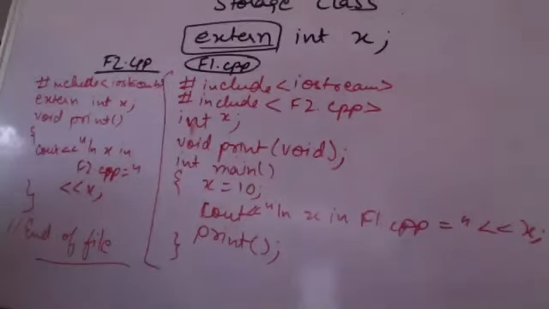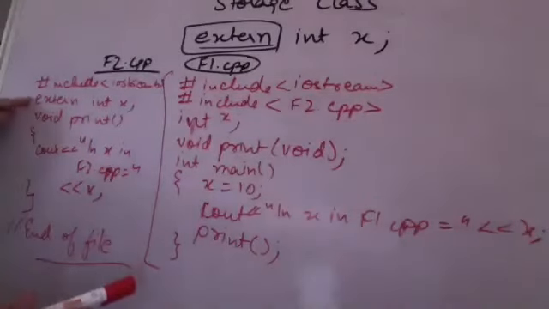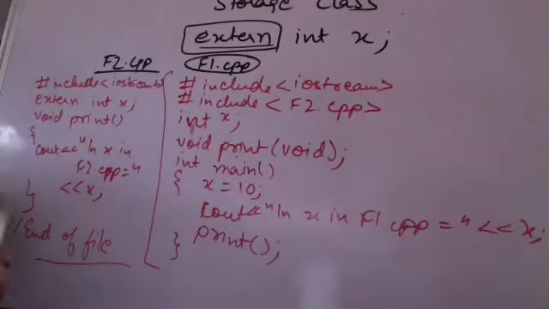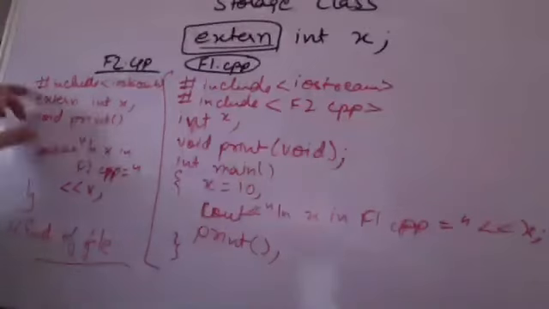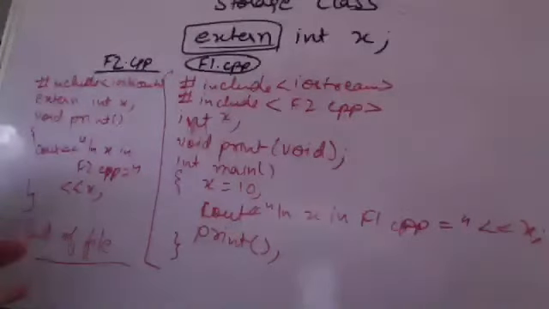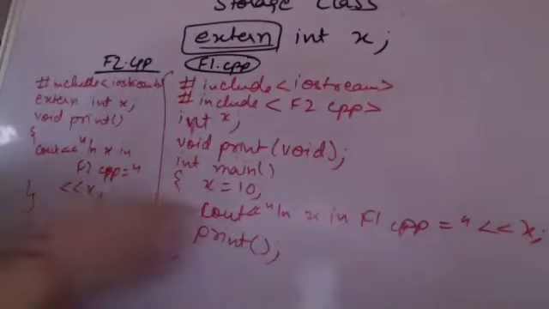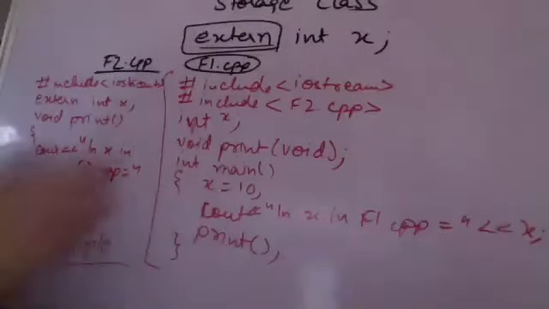So what happens when I'm going to execute it? Now here I have not mentioned any x. Have I declared any x over here? X को मैंने सिर्फ external integer x दिया, कोई value दी ही नहीं है. When I am mentioning that x is an external variable, that means x will be getting its value from somewhere else. It is an external variable. It is global. It is going to be the same for both the files.